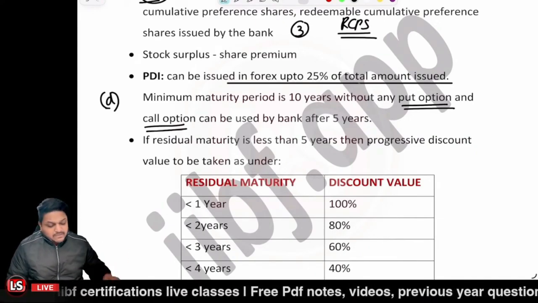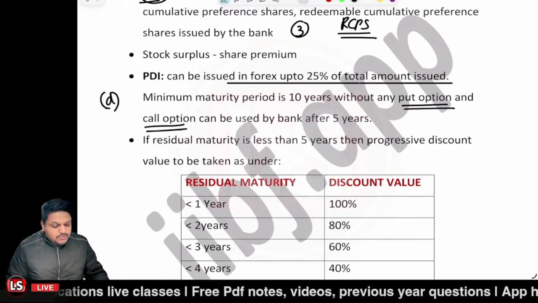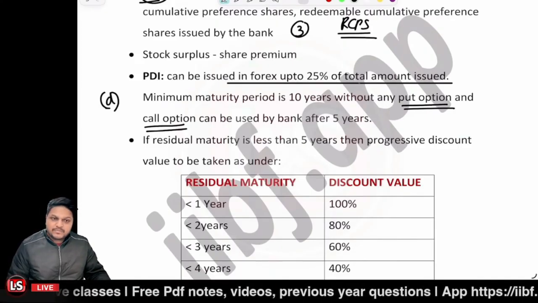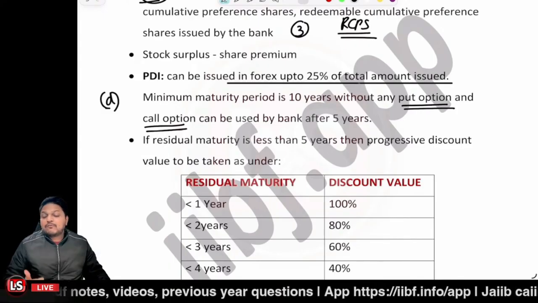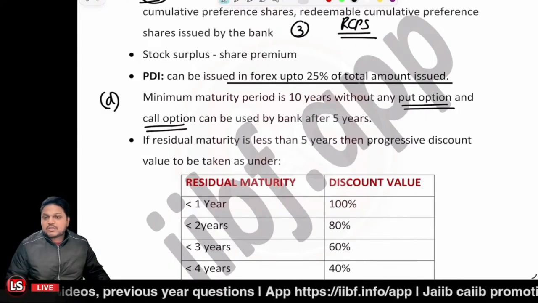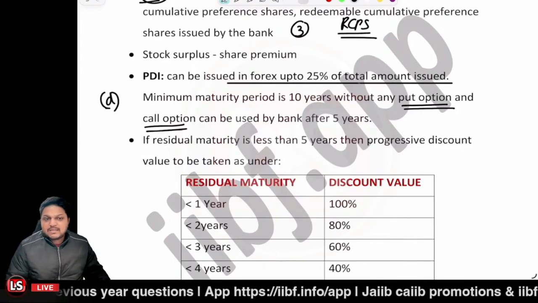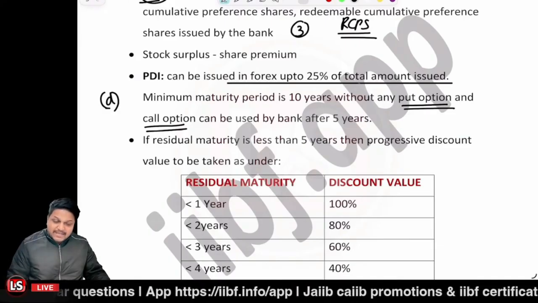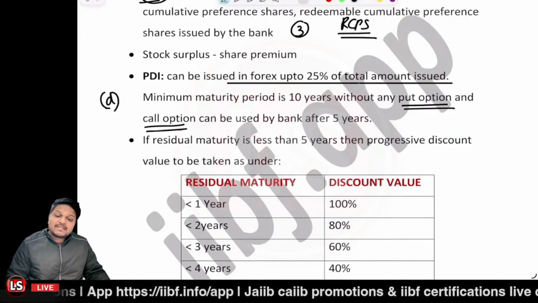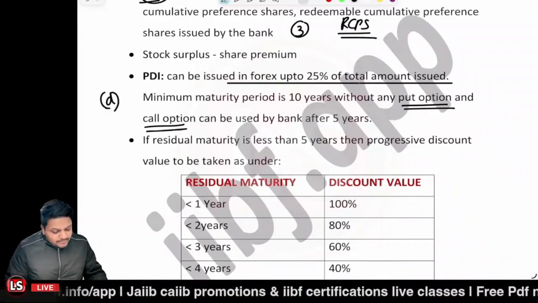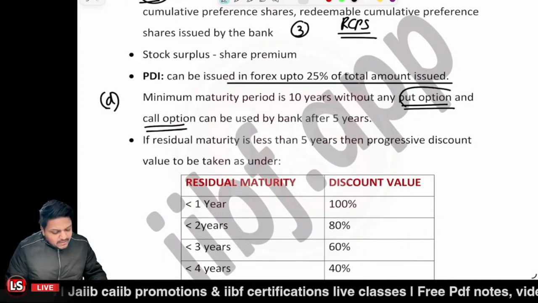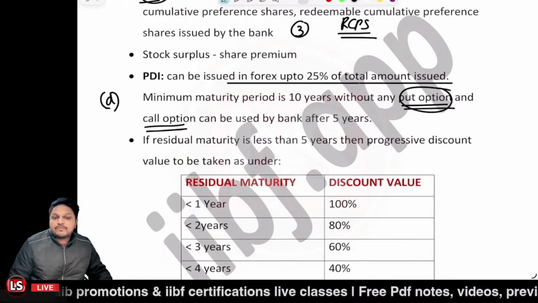A put option gives the investor a right to sell, but not an obligation. So if it would be favorable for the investor to sell this particular instrument, then in that scenario the investor can sell it. So that would not be available in the 10 years of the tenure, first of all.